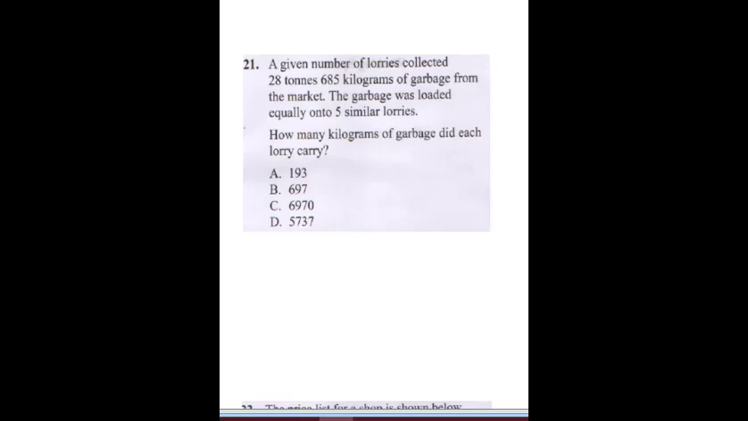The first thing you need to do in this question is convert 28 tons to kilograms. So 28 tons is the same thing as 28,000 kg. So remember, the remaining one is 685. So we are going to sum it up to 685 kg. So this is going to give us a total of 28,685 kilograms. So having gotten that, now it was divided into 5 lorries.